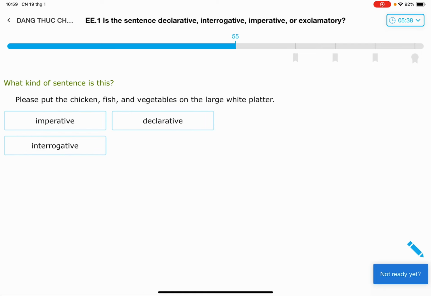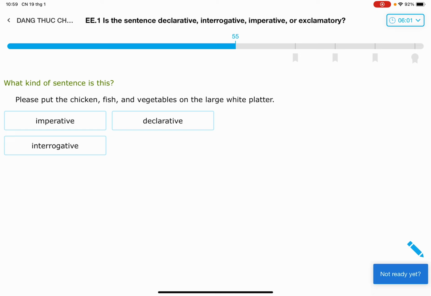Okay. Oh, now imperatives are starting to be here. Okay, it's ending in a period, so it might be declarative. But we have to see if it's a command. If it is a command, then it might be an imperative. It definitely is not interrogative because it does not have a question mark.